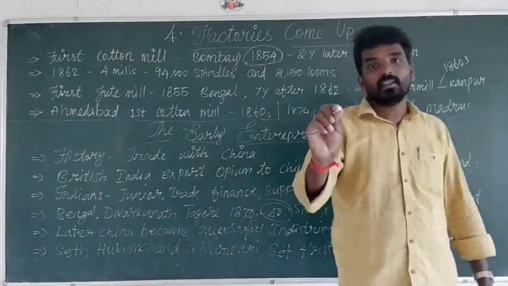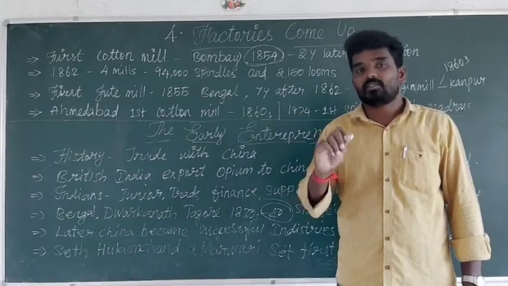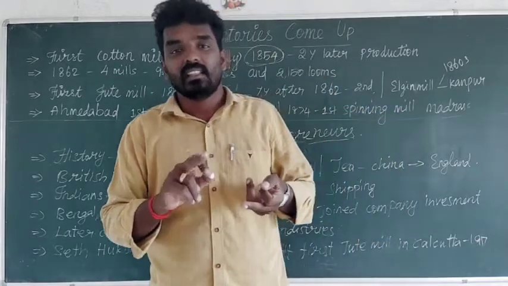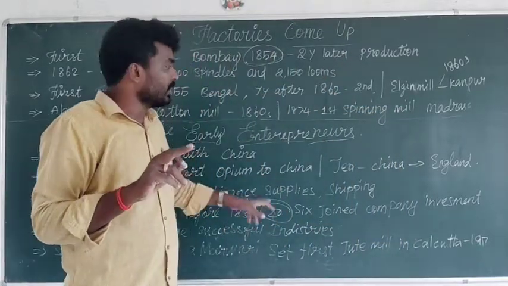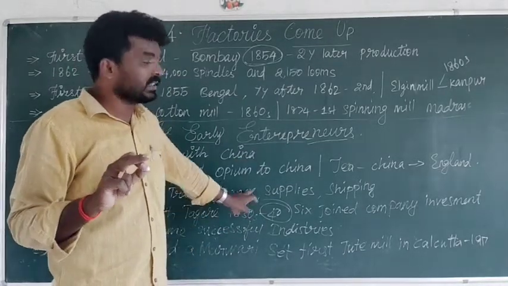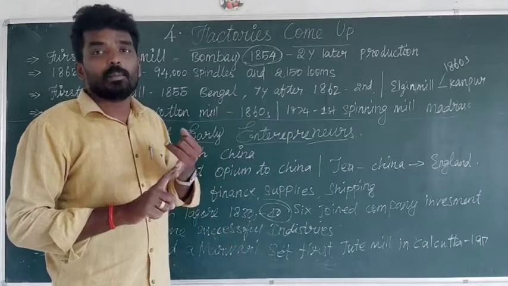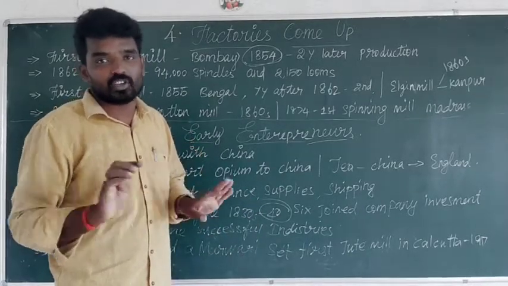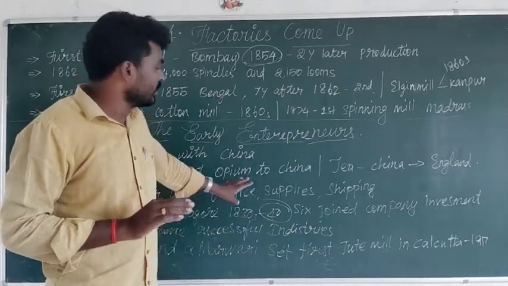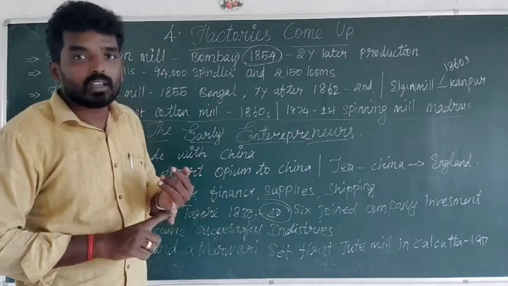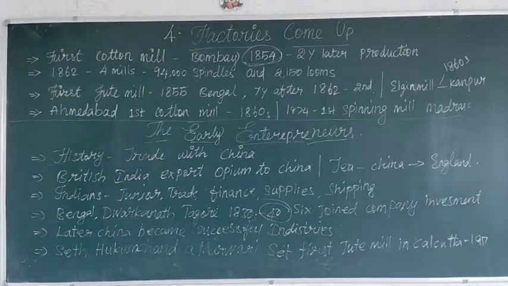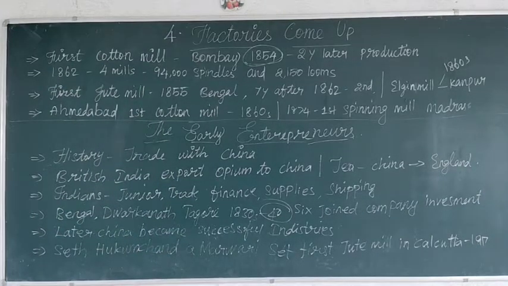Everywhere, first jute mill, first cotton mill, spinning mill, they will ask in 1 mark. So each and every line in the chapter is very important. But in this lesson, they won't ask 5 marks. Maximum they will ask 3 marks and 1 mark. Math questions also won't come from this lesson. So you can mark this lesson as important for 1 mark and 3 marks fully. This is a very important lesson for us.